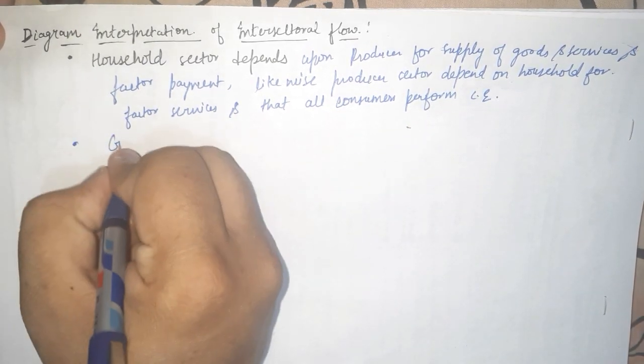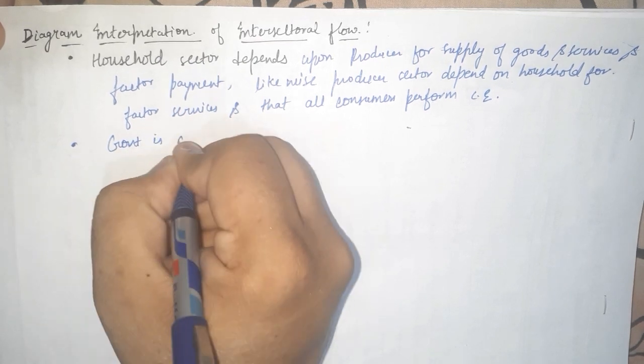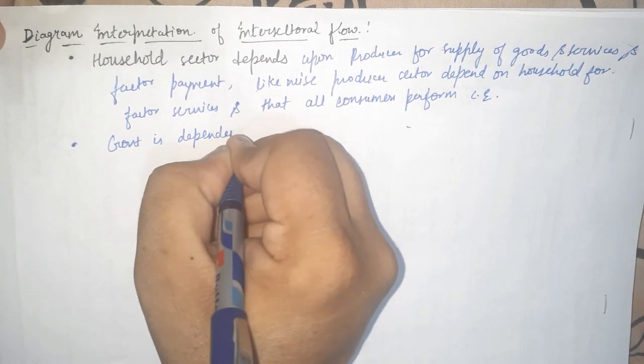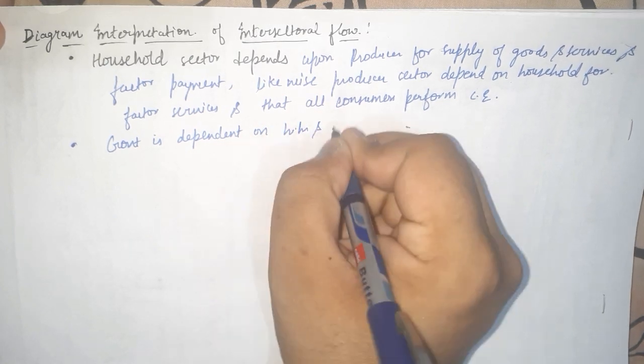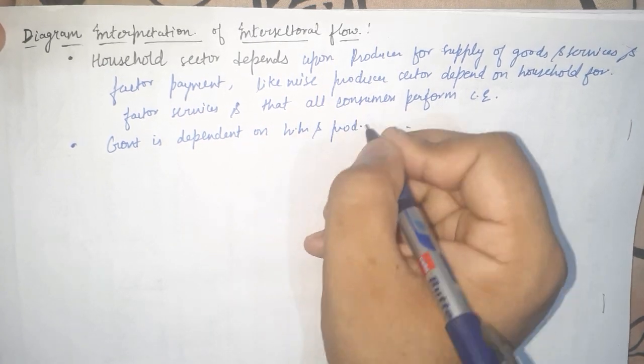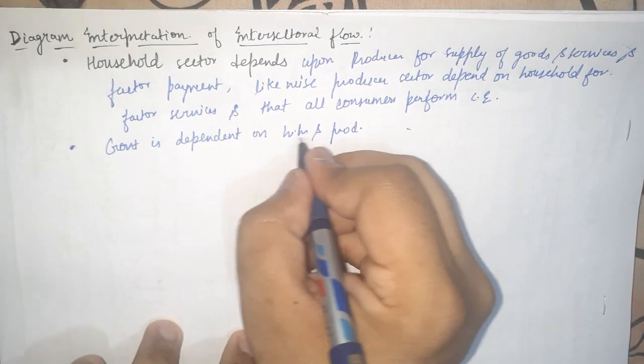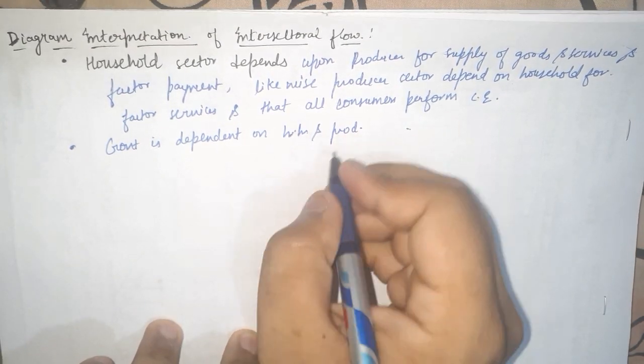Second, government is dependent on household and producer. I'm writing in short, but you should understand this because if you go through the previous lecture, everything will be clear.